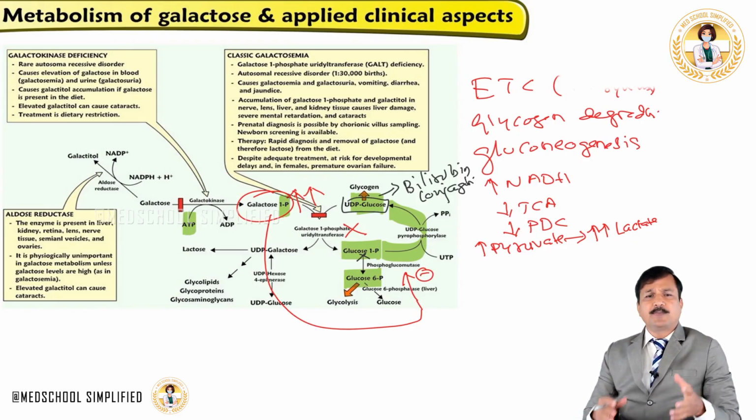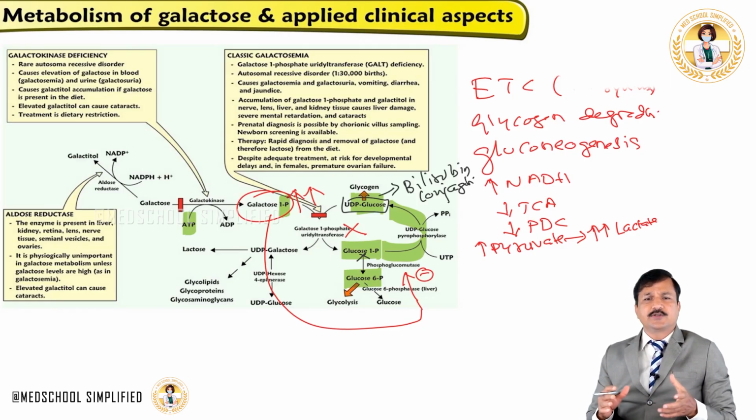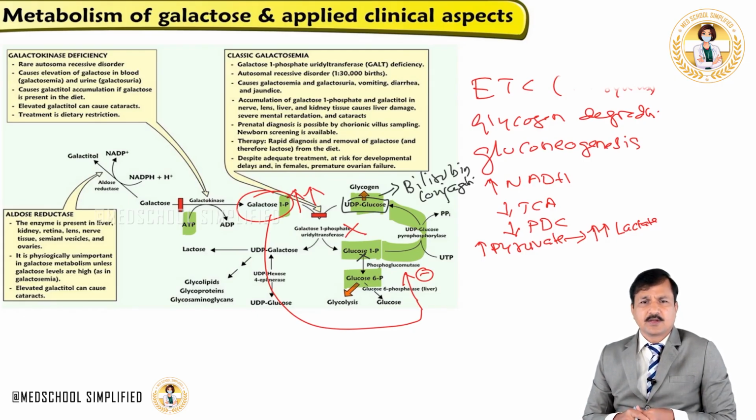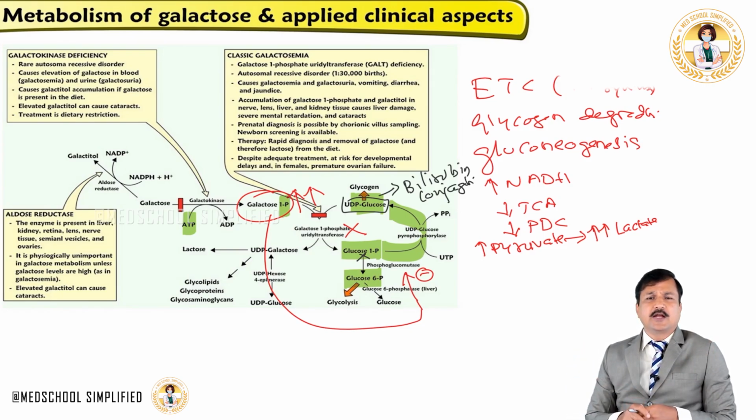And also trapping of inorganic phosphate, altering the metabolic pathways in the liver and other tissues, may lead to metabolic abnormalities as such. It can lead to liver damage, jaundice, and hepatomegaly, overall leading to liver failure. Also, the abnormality in galactose metabolism in the brain can lead to mental retardation.